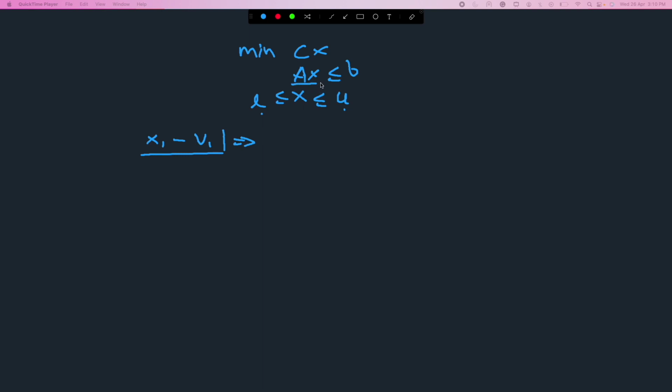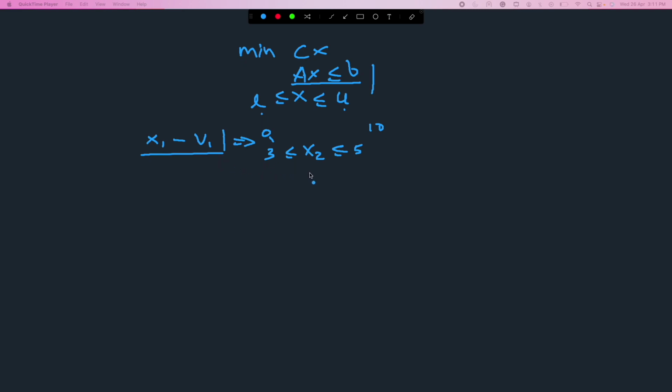So we have a bunch of constraints over here, right? So Ax is less than or equal to b and x is also between some bounds. These are all constraints. So this constraint can imply some bounds on other variables. It might say that because x1 is fixed to v1, now x2, whatever its previous bounds were, is now between, let's say, 3 and 5, right? So previously those bounds could be 0 and 10. So I increase the lower bound from 0 to 3 and reduce the upper bound from 10 to 5 just by fixing x1 to v1.